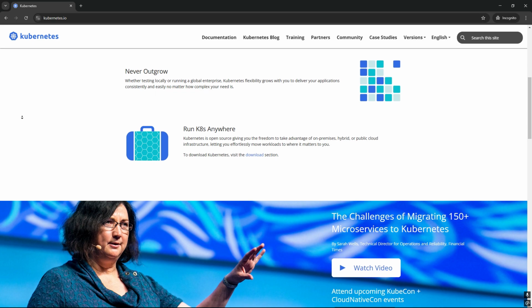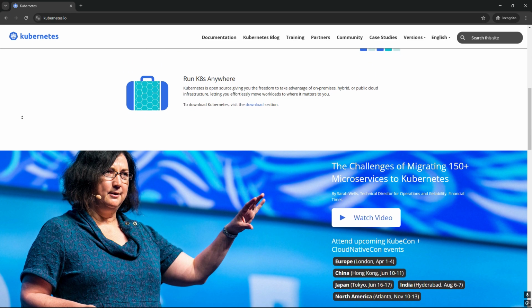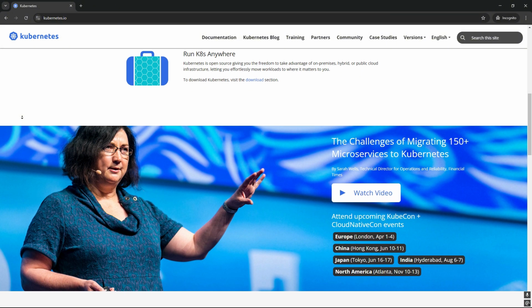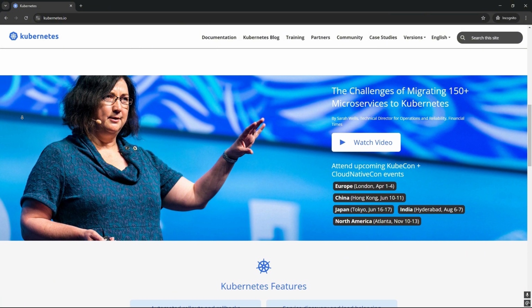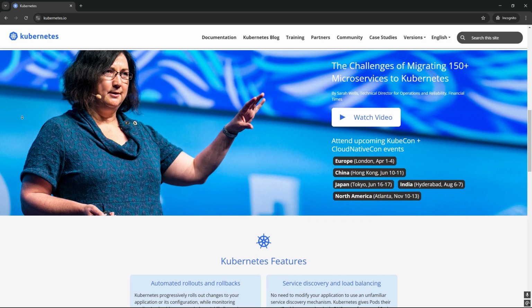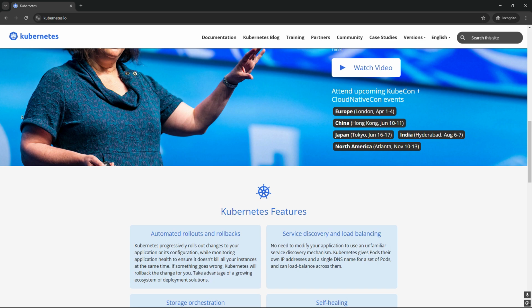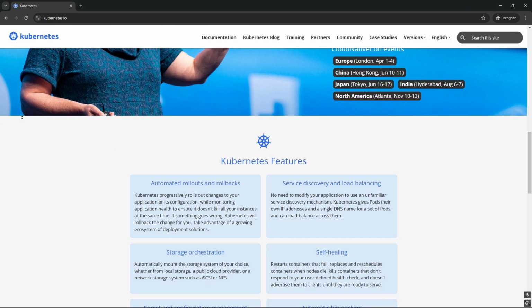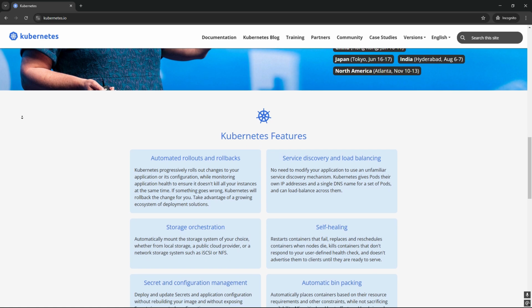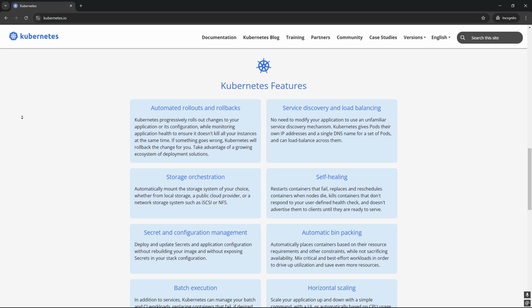Container orchestration: it automates the deployment, scaling, and administration of containers. Self-repairing: it automatically reboots unsuccessful containers and substitutes them. It enables you to effortlessly adjust your applications upwards or downwards according to demand. Use cases: implementing and overseeing microservices, expanding containerized applications, and executing applications in cloud native settings.